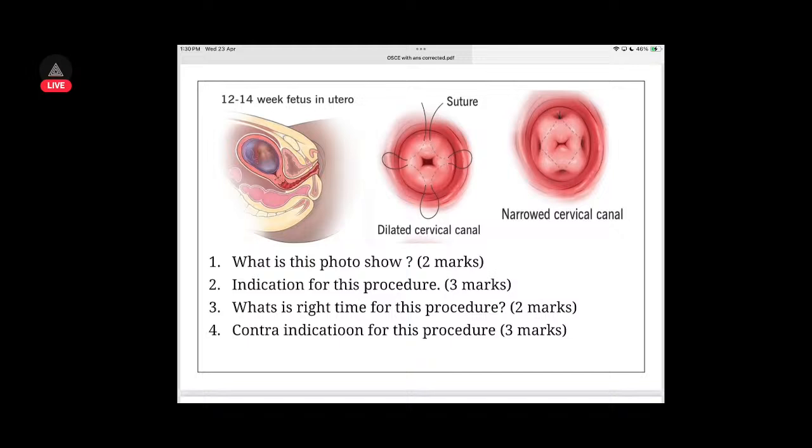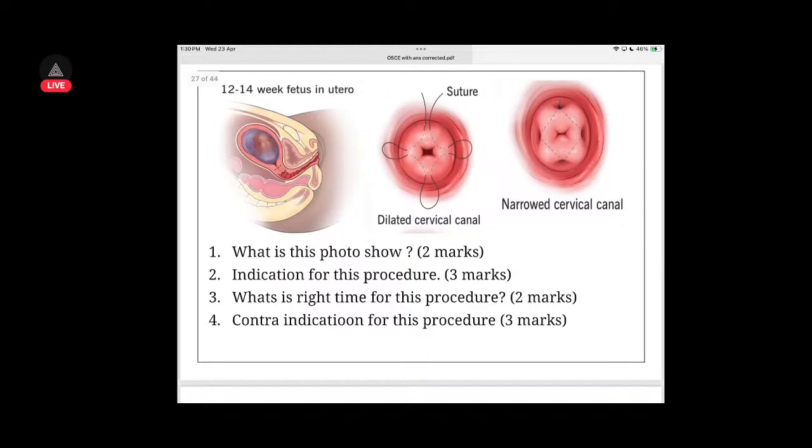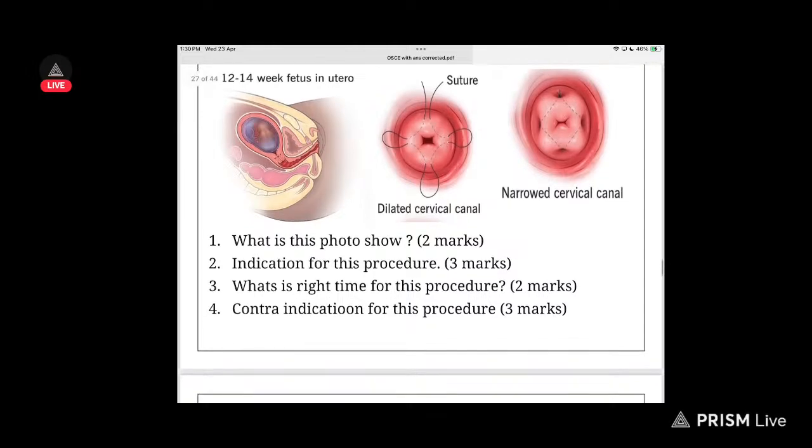Somewhere around 20 weeks of gestation. Contraindication, if the patient is going into labor, something like that. In case of a dead baby, you do not do this. In ruptured membranes, you don't do it.